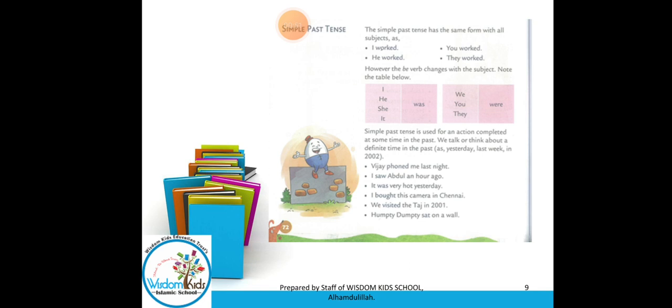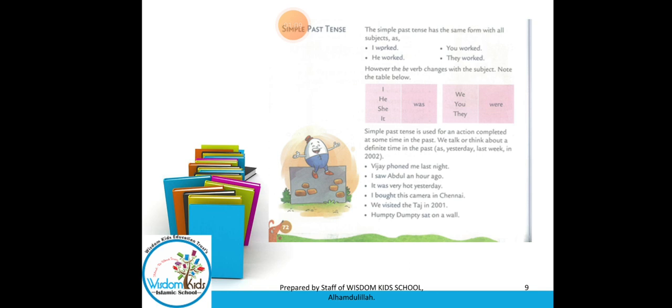So let's begin. I, he, she, it: here "was" will be used. I was, he was, she was doing this, it was. Then again, you were, we were, and they were.